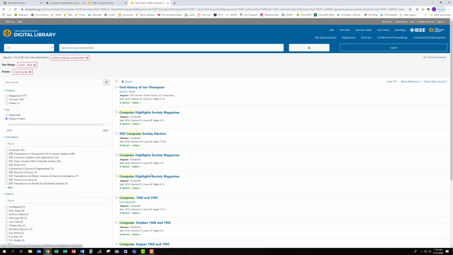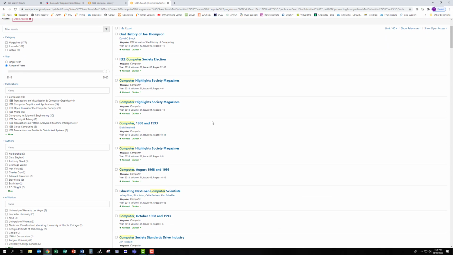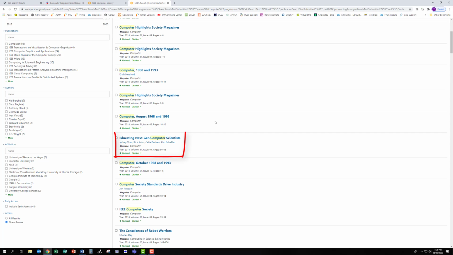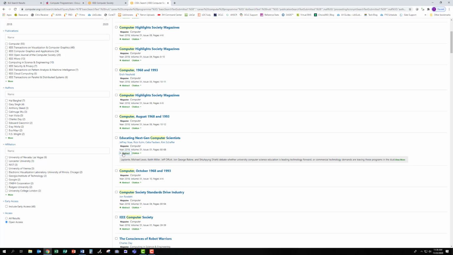Let's begin. I like to display more results per page, but you can change that to suit your personal preference. One result jumps out at me immediately: educating next-gen computer scientists. You can click on the green abstract button to view a brief summary of the article. Let's take a look.